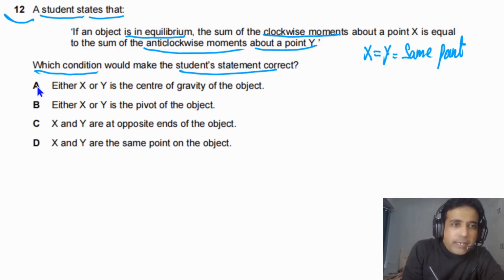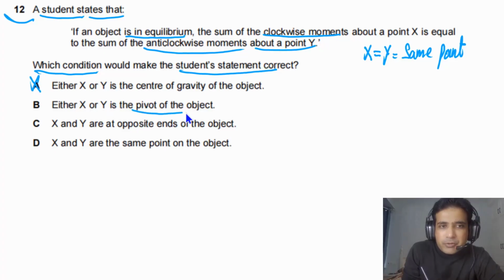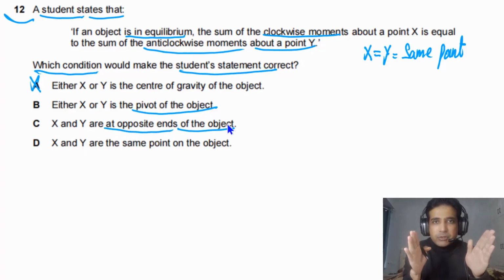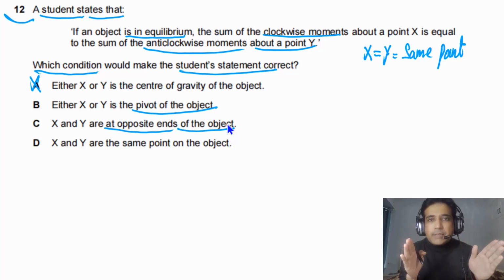If you look at option A, this is not possible because this is telling the center of gravity of the object is either X or Y. Either X or Y is the pivot of the object, this is also not possible. X and Y are at opposite ends of the object, this is also not possible because this is telling you these are two different points. So that cannot be the answer.